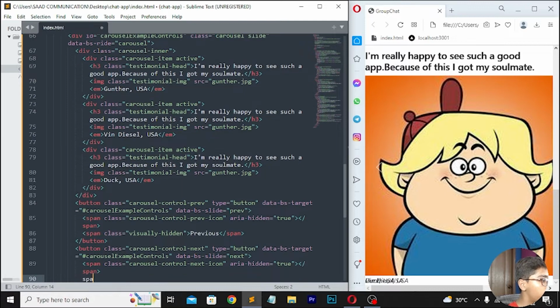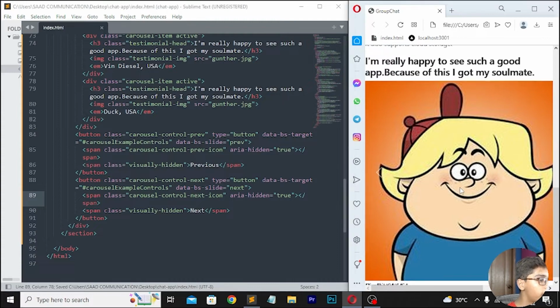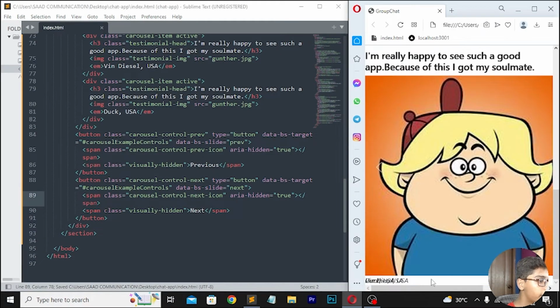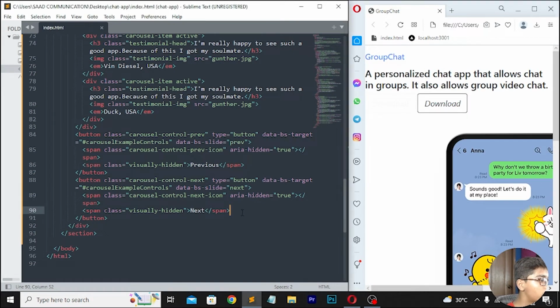Then simply move down, right here span tag, set class here, and in class I'll be writing visually hidden, so here I'll be writing that. Then you have to just move forward, and here I'll be writing next. Now when you've done that, I will save this, then you have to reload here. Now if I reload, you will be getting things here, so this was the thing which I want to show you, and now we are getting all these buttons which we want.